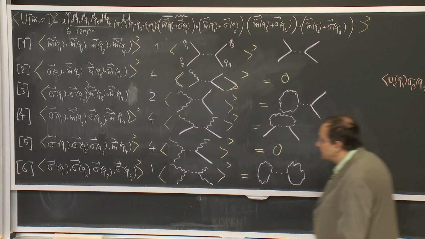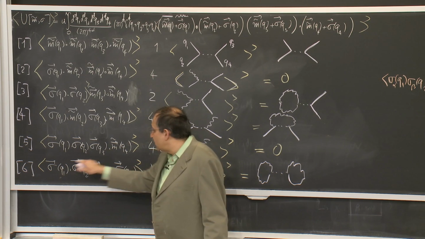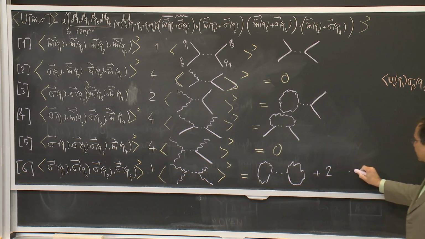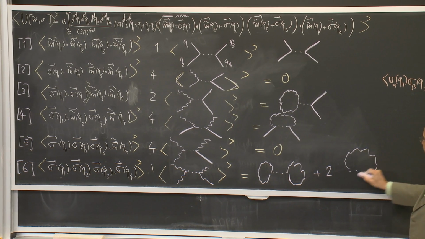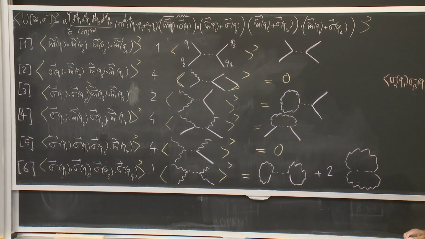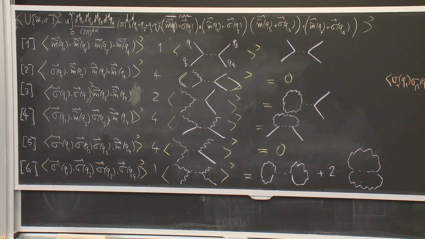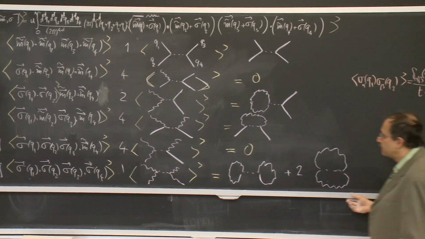But another possibility is I can take sigma 1 with sigma 3 or sigma 4. So there are really two choices. And then I will have a diagram that is like this.